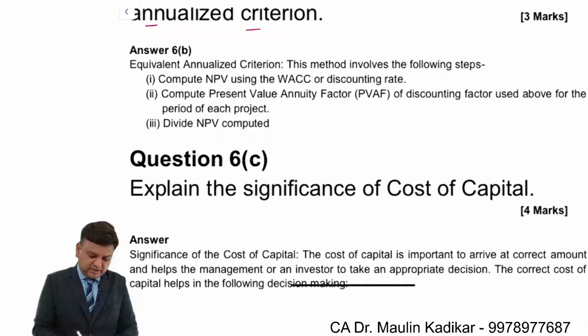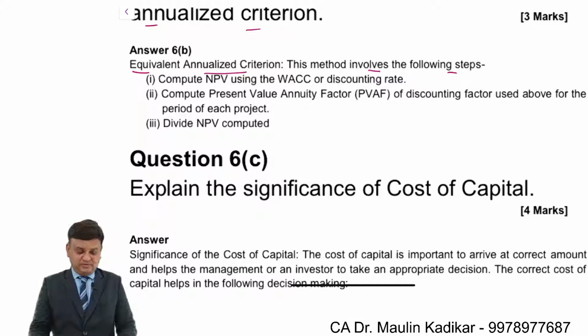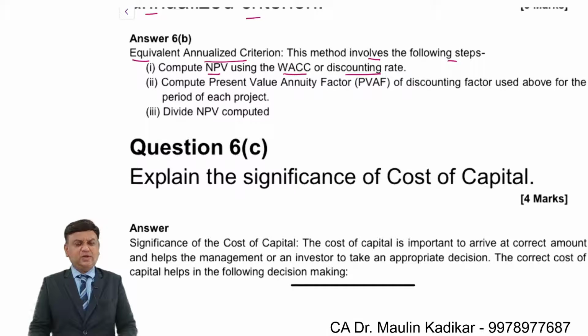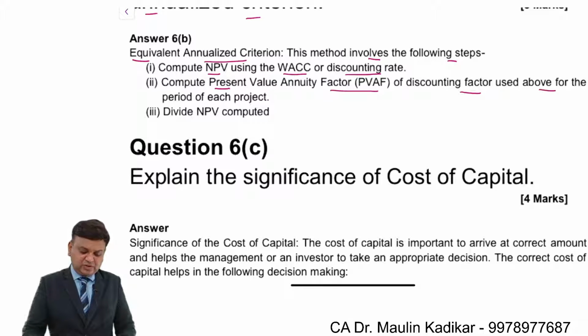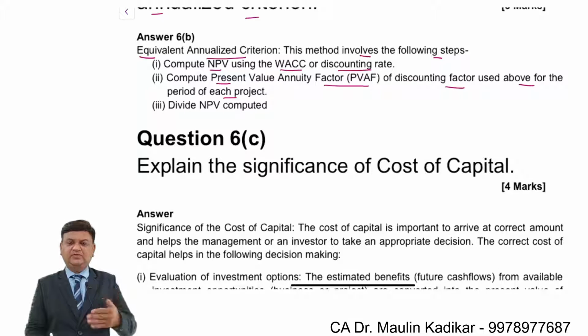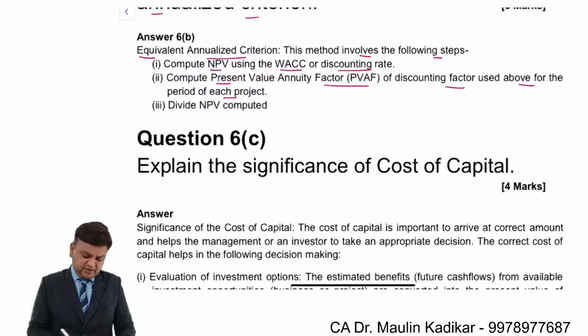The method involves the following steps. Compute NPV using the weighted average cost of capital or the discounting rate, meaning the normal cost of capital. Compute the present value of the annuity factor of the discounting factor used above for the period of the project, maybe 5 years, 4 years, or any other time period.